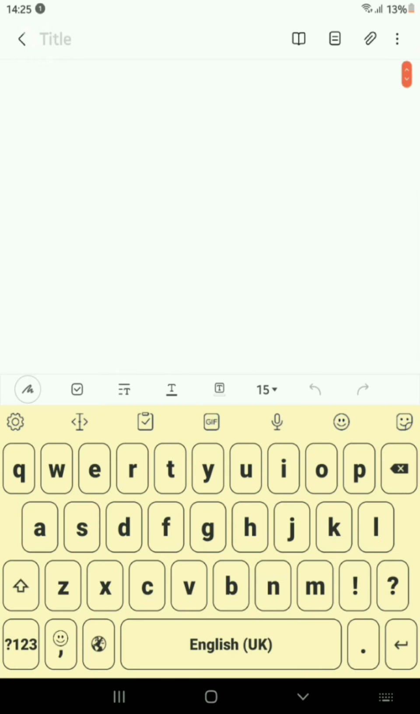Suppose I am typing here. So you will be, as you can view my keyboard, it is looking awesome.